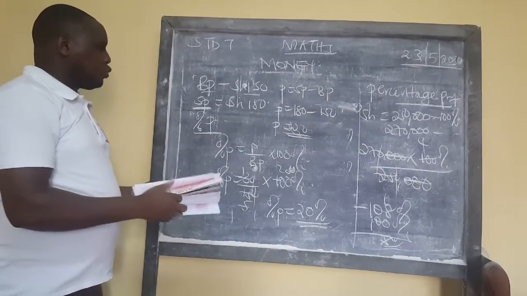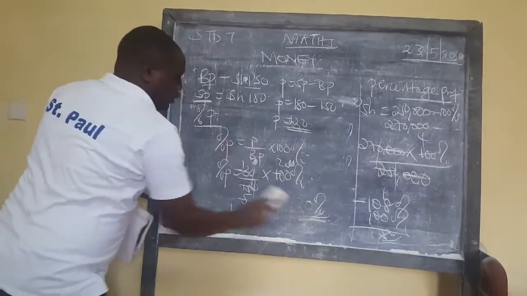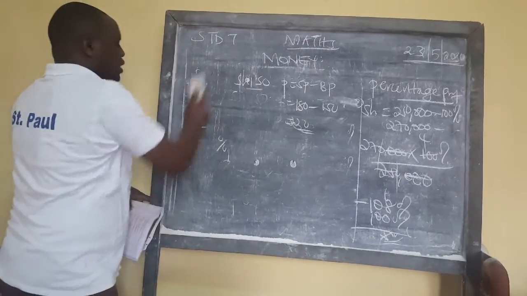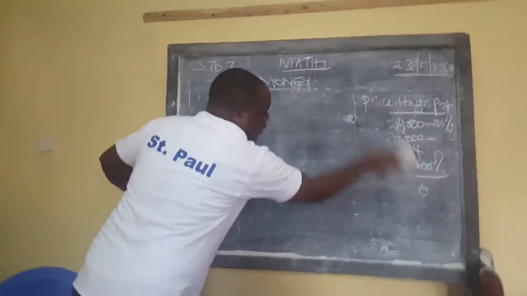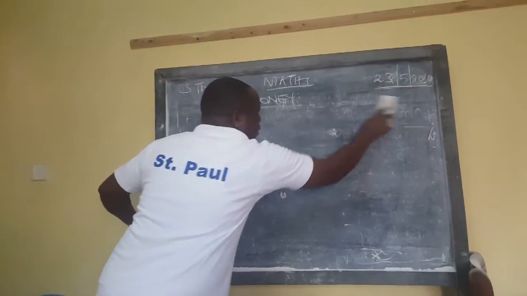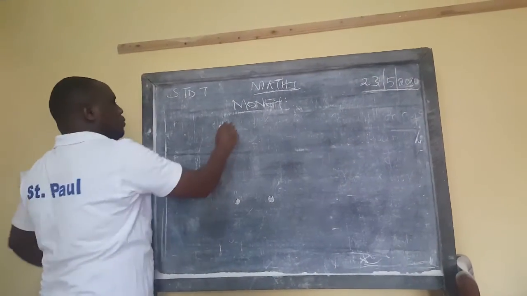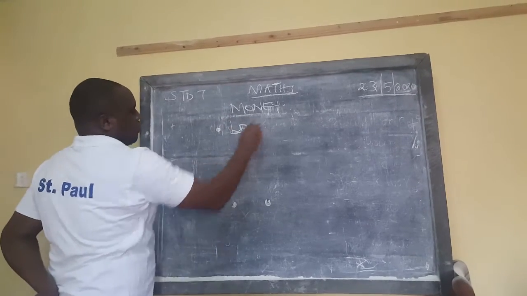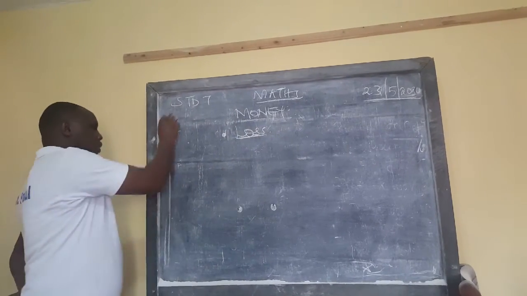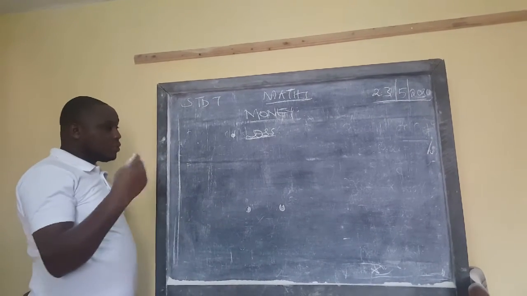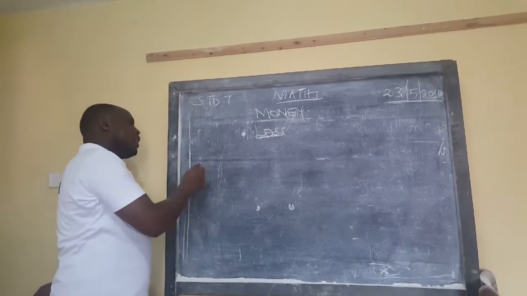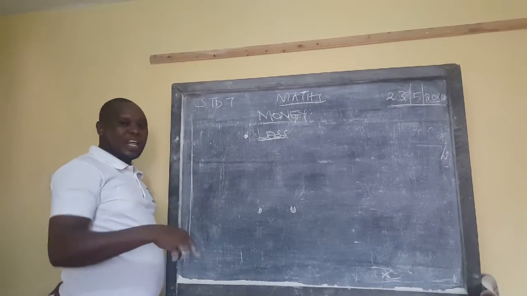So from there we move to percentage loss. Let's move very fast. We got loss. Now when it comes to loss, loss is when you lose something. Of course, if you lose something, it means that you are going to sell something lower than you bought it.